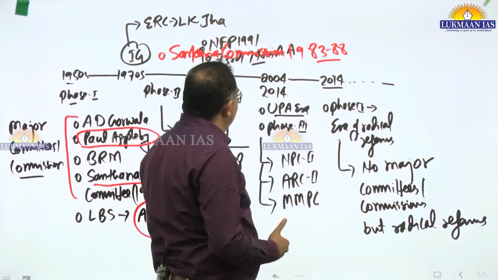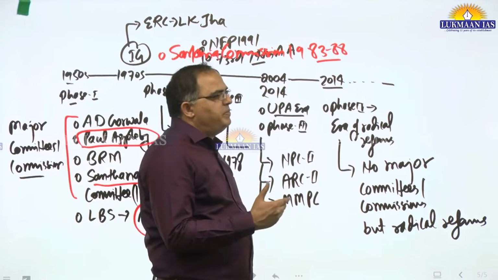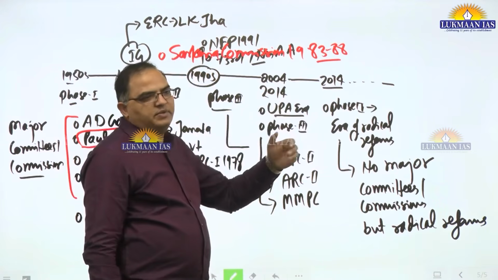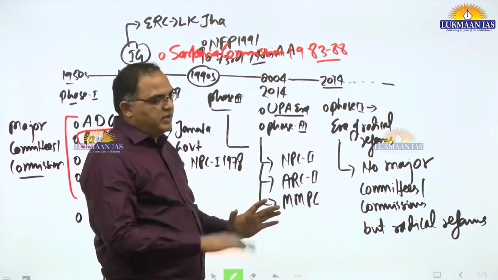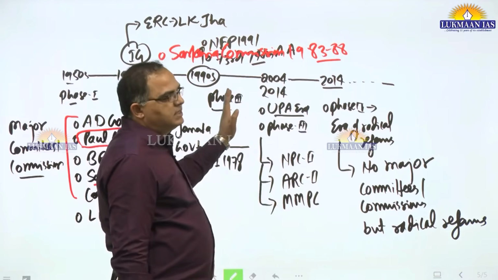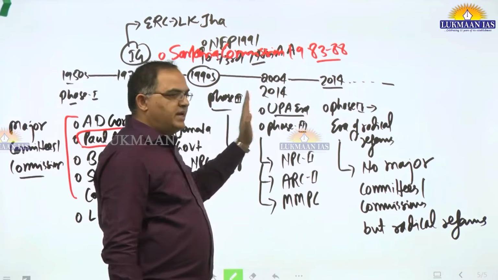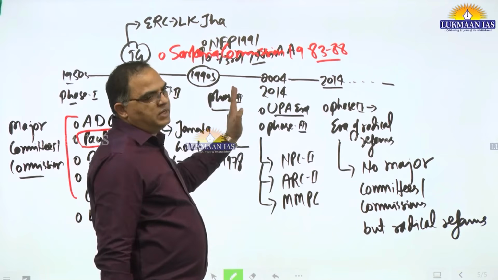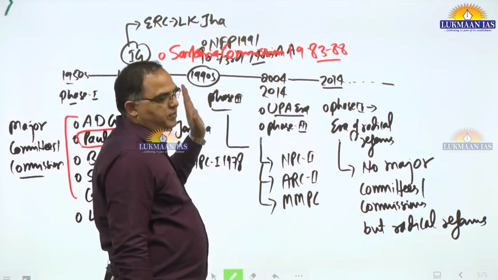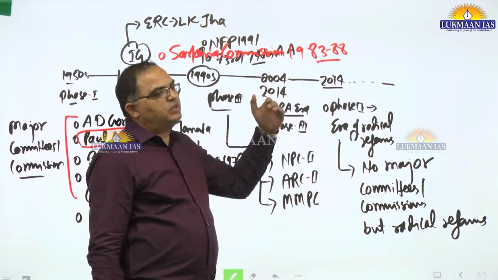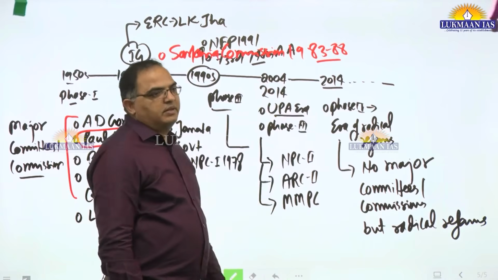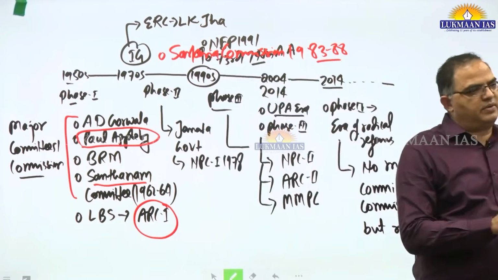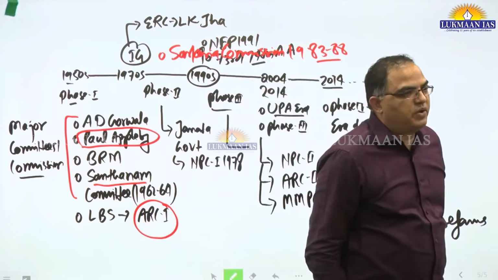We do not have a major committee or commission in this period, although there are some minor ones: the Arjun Sengupta committee, the C. Rangarajan committee, the Vijay Kelkar committee on taxation reforms, the Raja Chelliah committee on financial and taxation reform. We will deal with these when we deal with those sectoral topics. When all topics are taught, you will understand better when reforms were brought and those reform commissions in different fields.